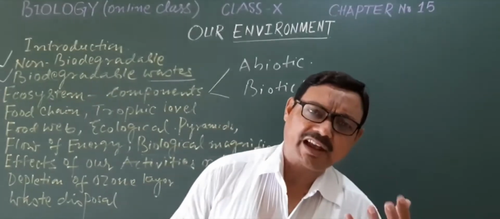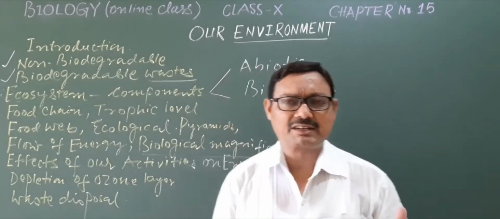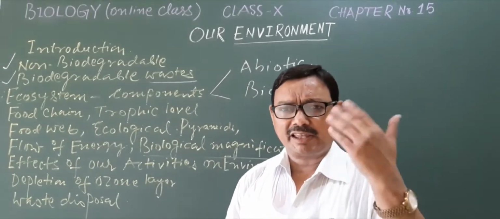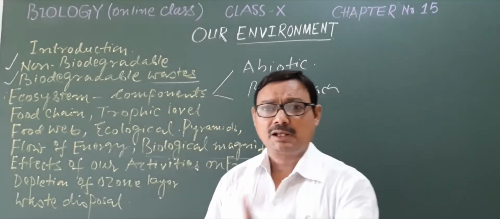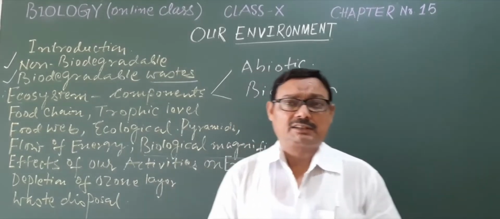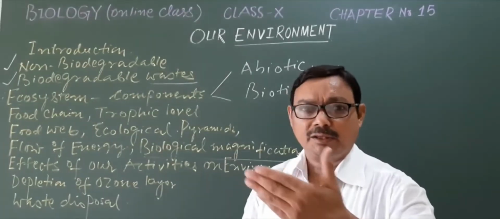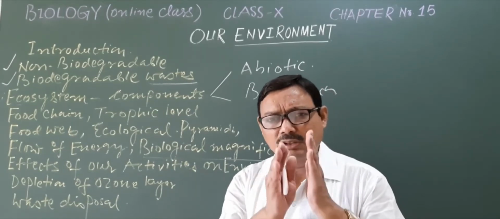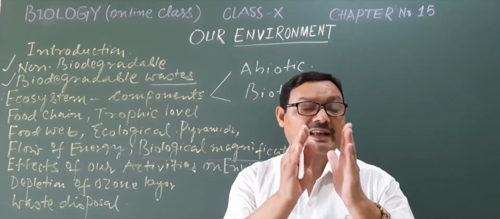What will we do with those things? Here is an activity: from the kitchen waste and other waste like older clothes, papers, the cartons in which goods come, older footwear, vegetable leaves and other kitchen materials which may be wasted, how do we dispose of them and how will we categorize them?